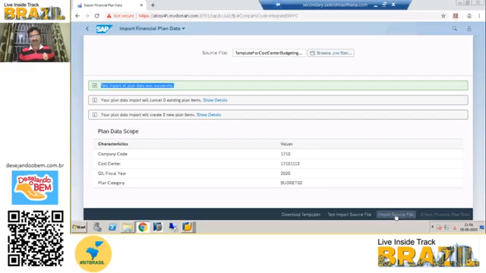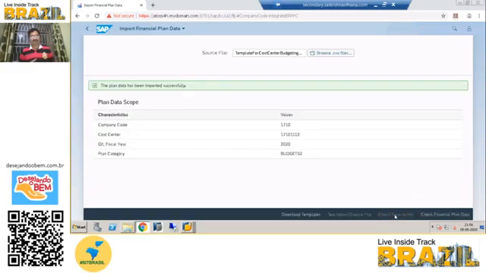Everything goes well. Now you can click on import source file. Once you click on it, you will get the message here. The green flag is coming, which means everything is okay. The plan data has been imported successfully. Then the last option, check financial plan data, is enabled, right? So you can click on check financial plan data.